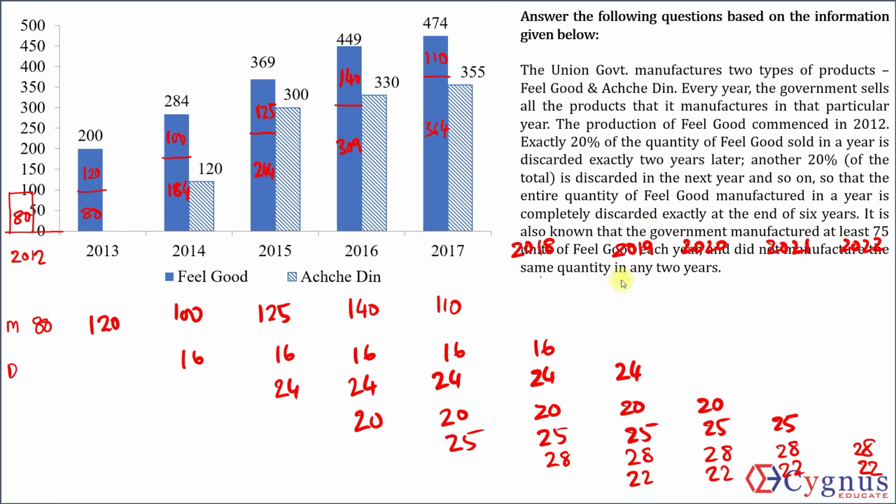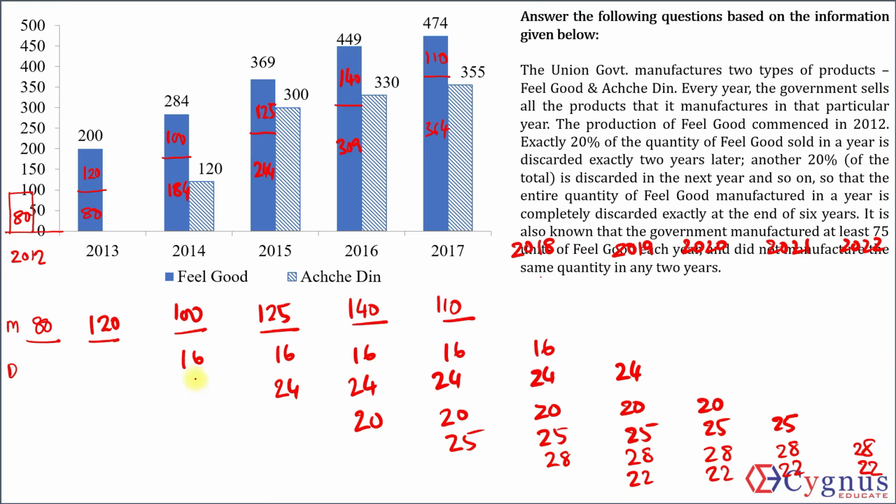Notice that we have followed this last instruction. Feel Good did not manufacture the same quantity in any 2 years. 80, 120, 100, 125, 140, 110 are all distinct values. However, this is only one arrangement. There may be more arrangements which we'll have to check.